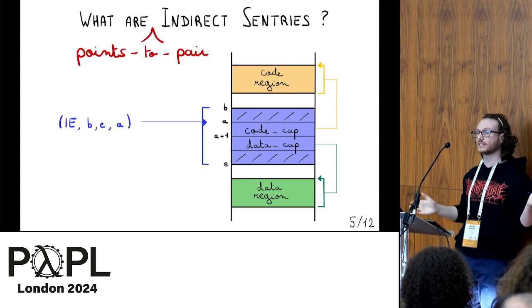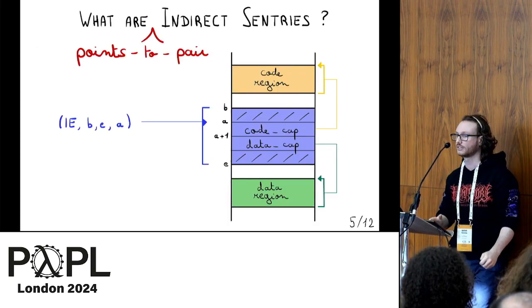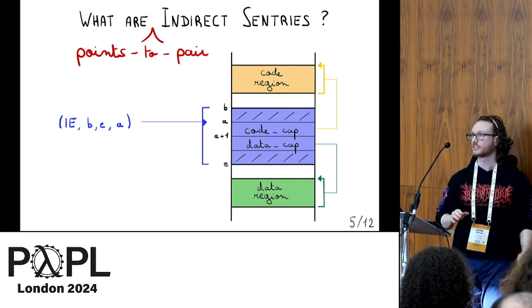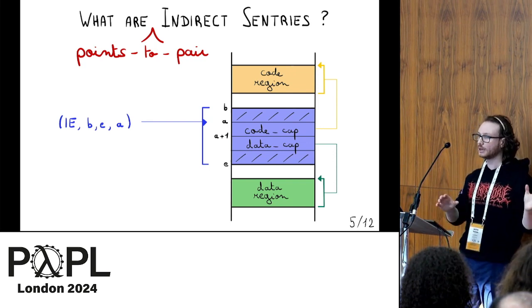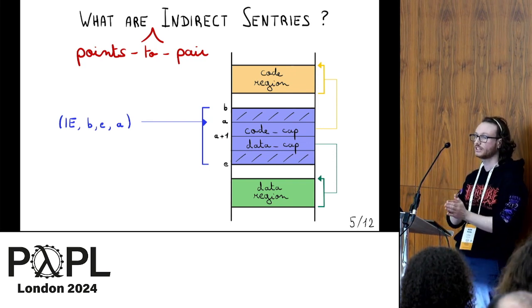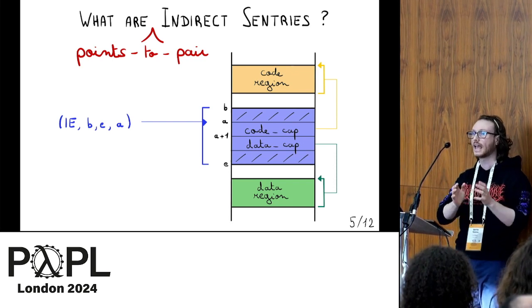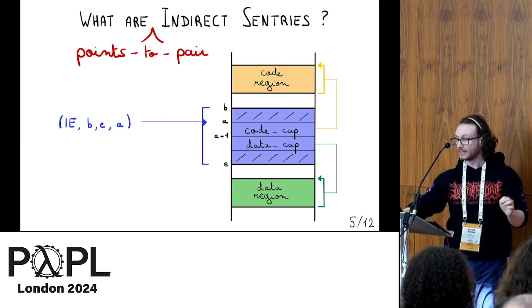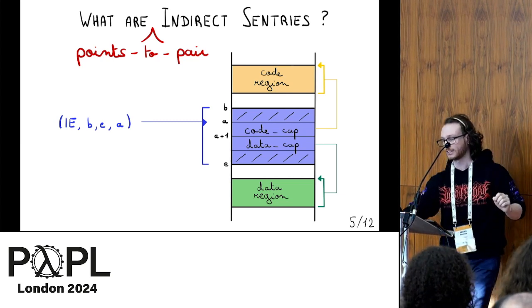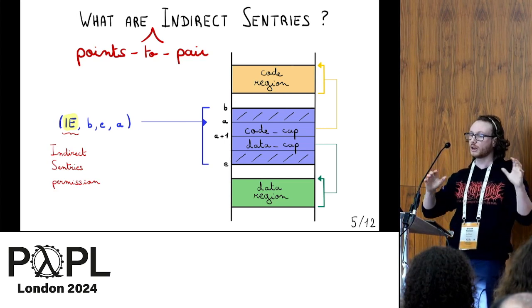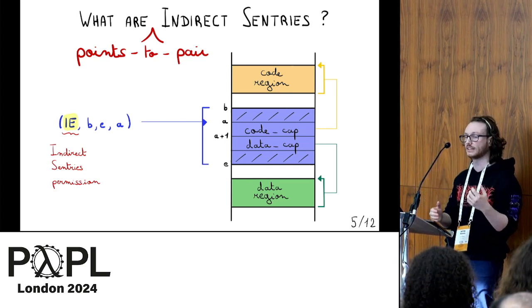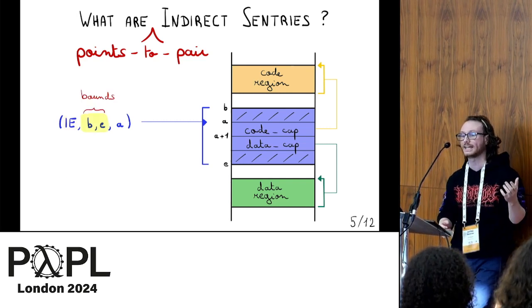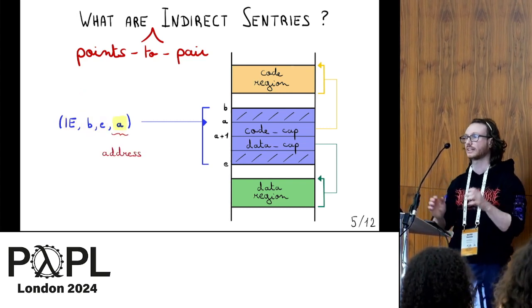Okay, so I talked about indirect sentries, but what are indirect sentries? Or more specifically, I should talk about what are the points-to pair indirect sentries, because the CHERI ISA proposes two flavors of implementation for indirect sentries, and in this work we only focus on the points-to pair. So if we have an indirect sentry here on the left part of the slide, we have a special permission that says this capability is an indirect sentry that has the authority over the bounds between B and E, and that currently points to the address A.